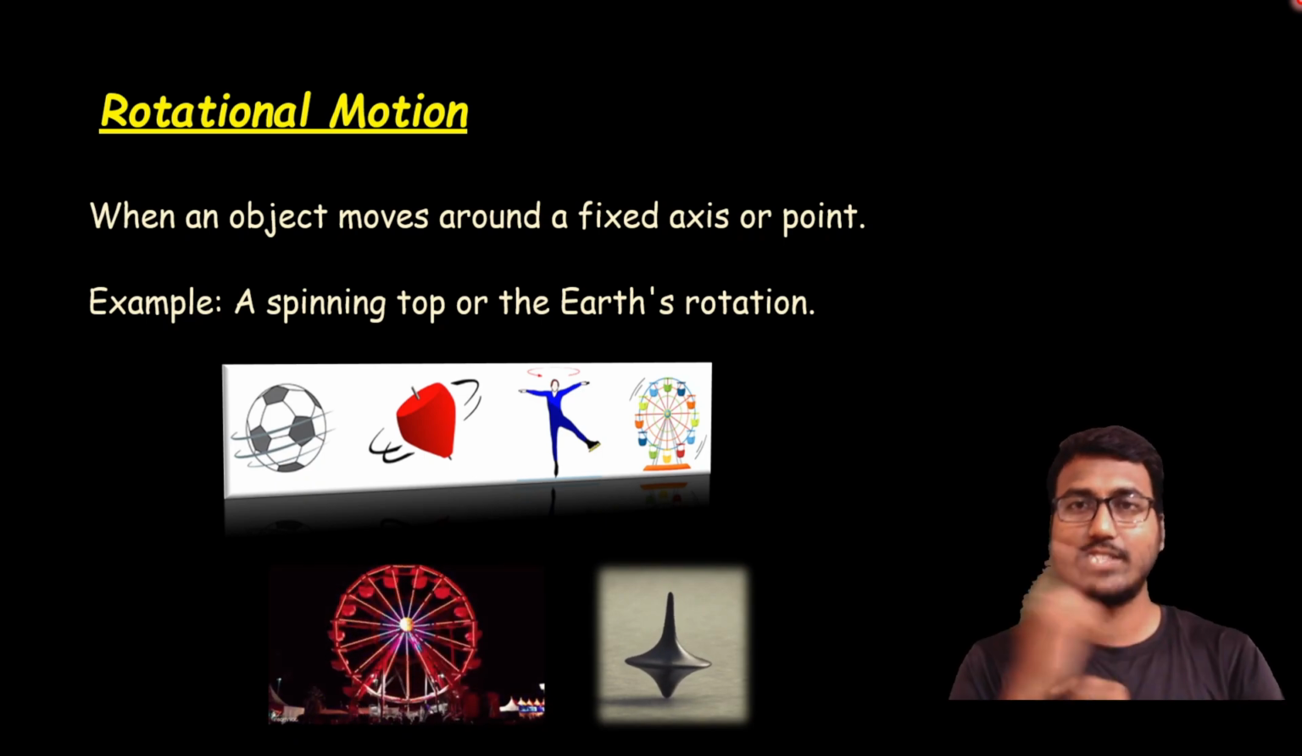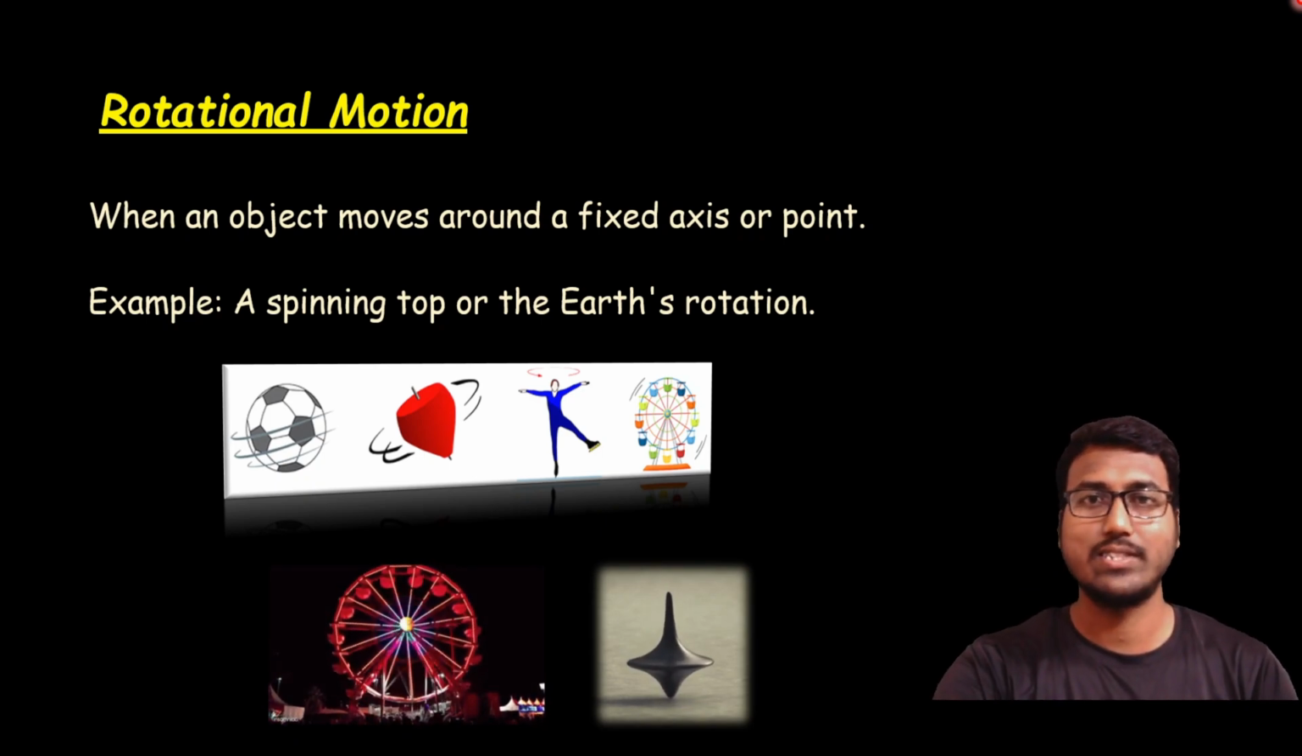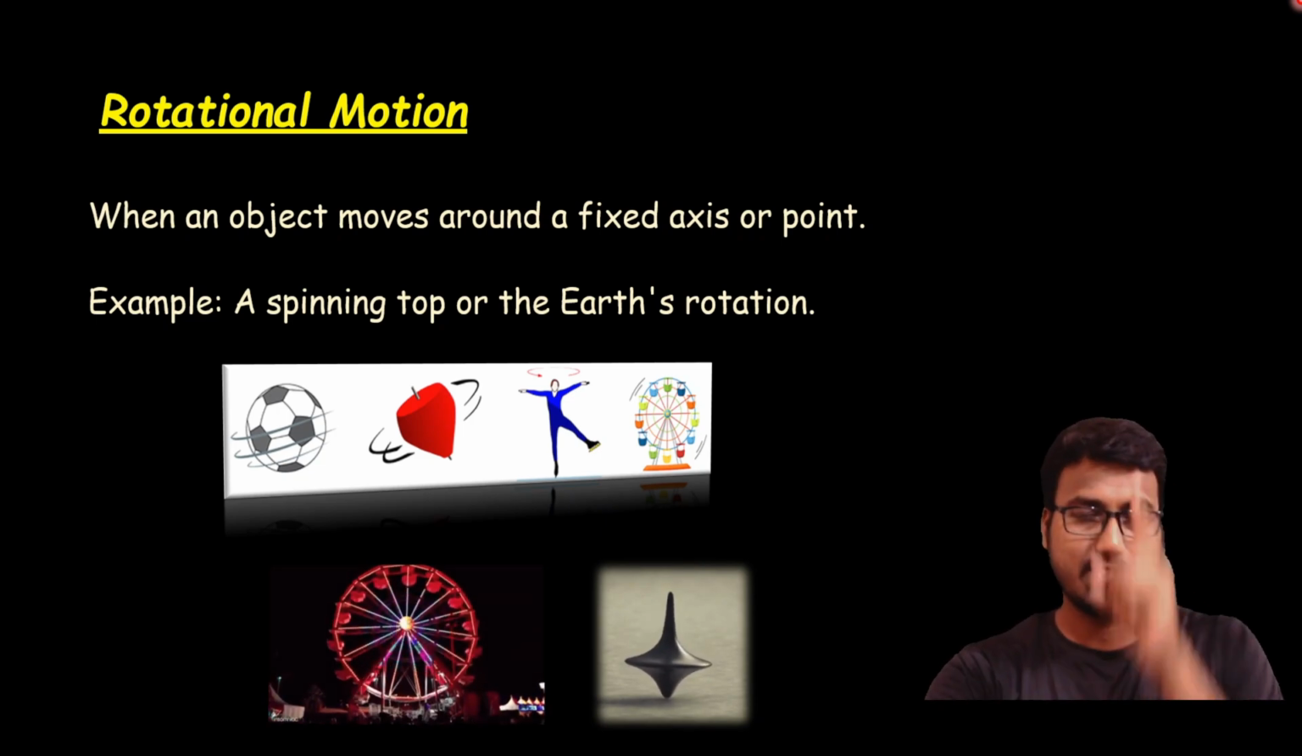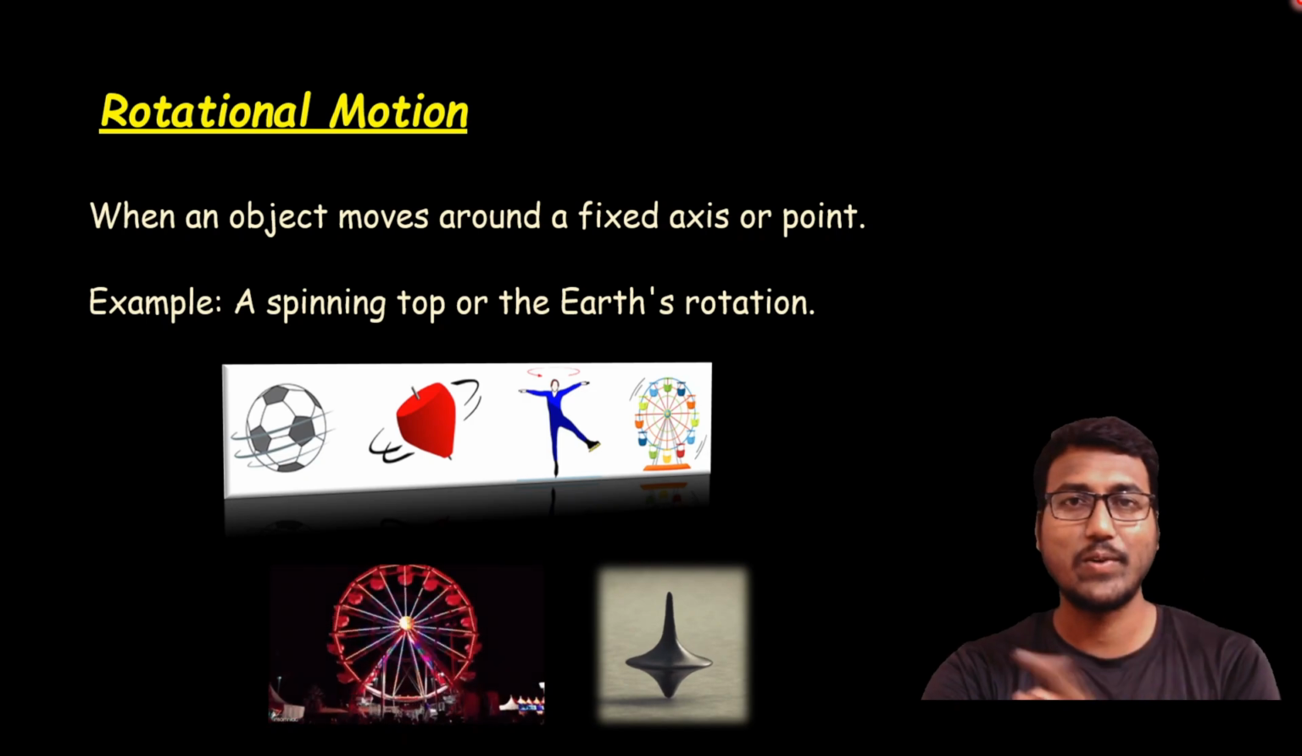This kind of motion we will call rotational motion. The only thing is the axis of rotation or the point is fixed. With respect to that point, the rotation will happen. Next, we have vibrational motion.